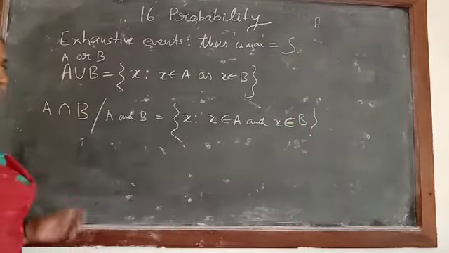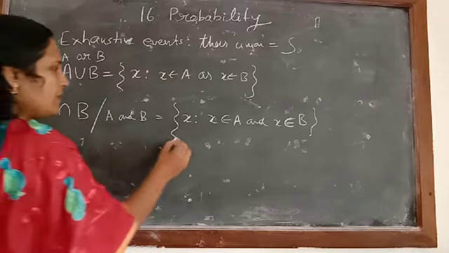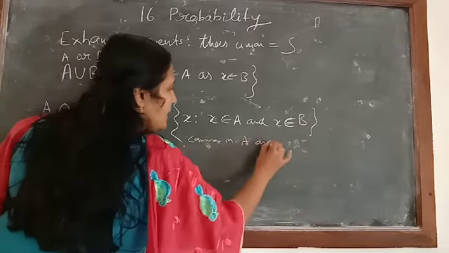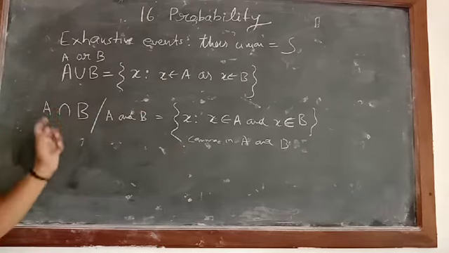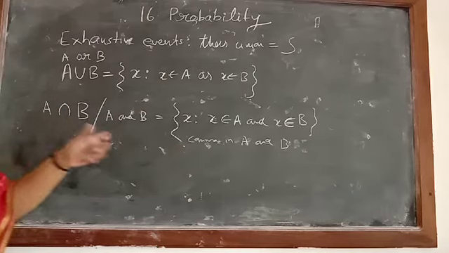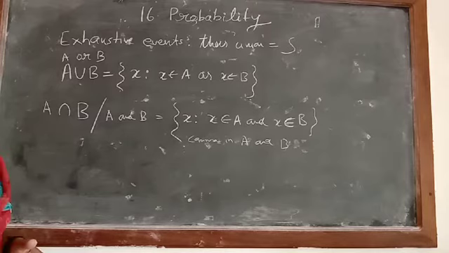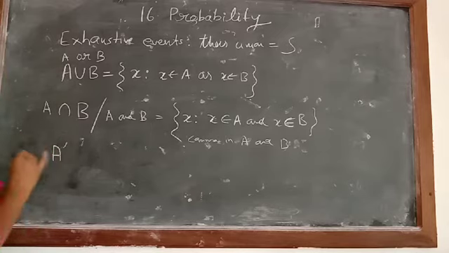x belongs to A and x belongs to B means in A intersection B we have to write down the element which is common in A and B. The elements which are there in both A and B, the common elements only we will write down in A intersection B. Clear? Okay. Then in your set theory this concept is omitted, so I am just giving you the idea of how to write this.